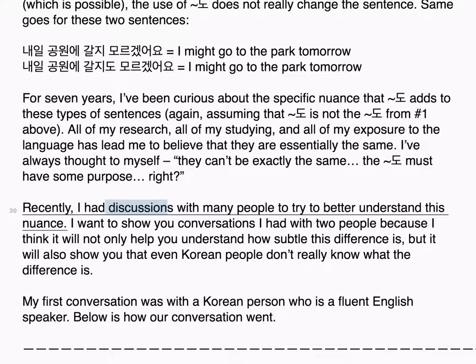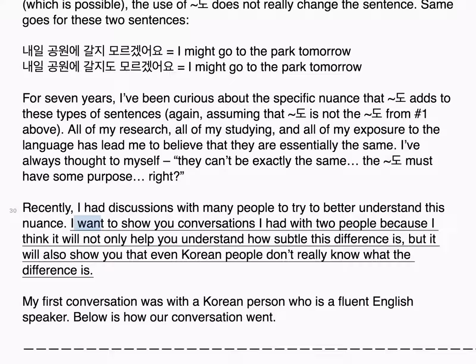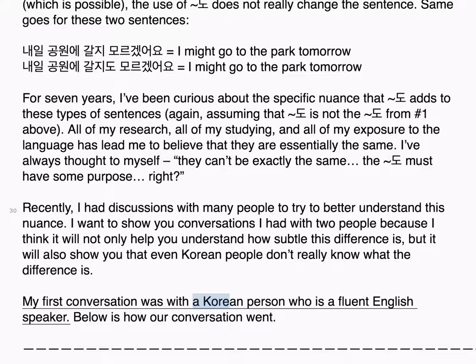Recently, I had discussions with many people to try to better understand this nuance. I want to show you conversations I had with 2 people because I think it will not only help you understand how subtle this difference is, but it will also show you that even Korean people don't really know what the difference is. My first conversation was with a Korean person who is a fluent English speaker.